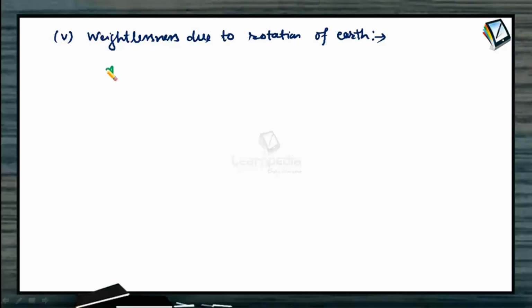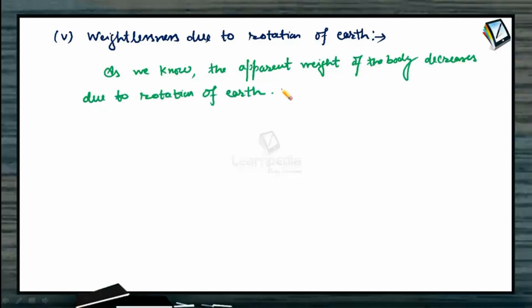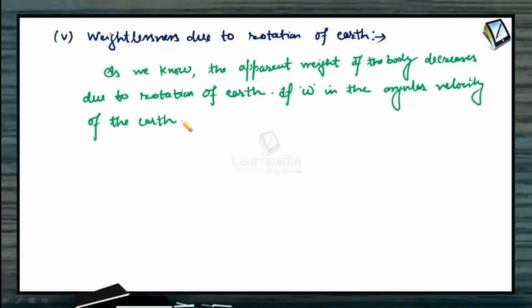Let us now discuss the case of weightlessness due to rotation of earth. As we know, the apparent weight of the body decreases due to rotation of earth. So if omega is the angular velocity of the earth for which a body at the equator will become weightless.